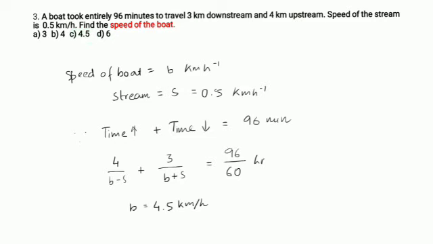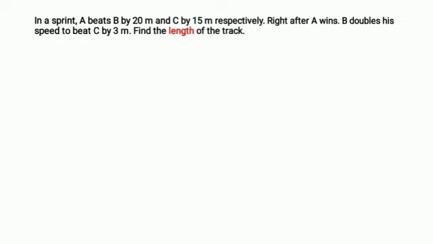Let's see the next one. Now this is a very interesting question. In a sprint, A beats B by 20 and C by 15 meters respectively. Right after A wins, B doubles his speed to beat C by 3 meters. Find the length of the track. So I'm supposed to find out the length of the track.